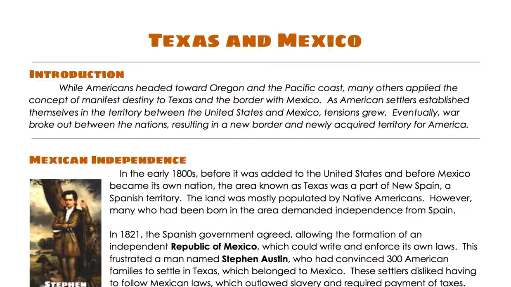Introduction. While Americans headed toward Oregon and the Pacific coast, many others applied the concept of manifest destiny to Texas and the border with Mexico. As American settlers established themselves in the territory between the United States and Mexico, tensions grew. Eventually, war broke out between the nations, resulting in a new border and newly acquired territory for America.